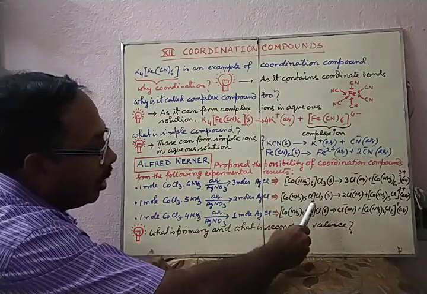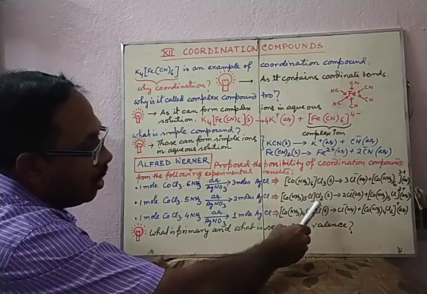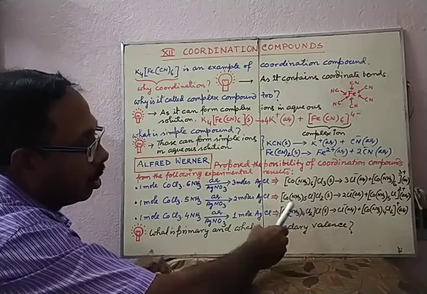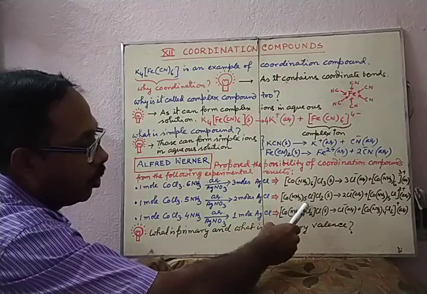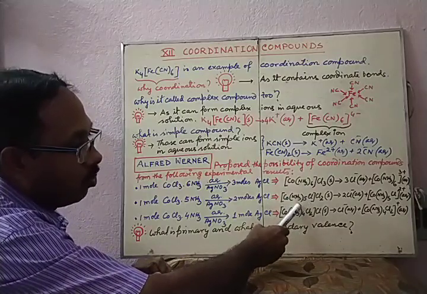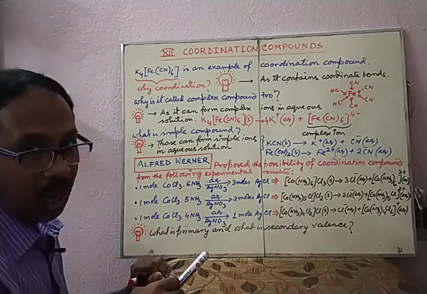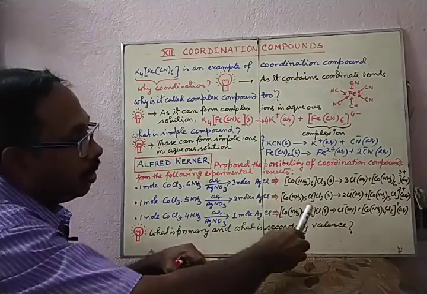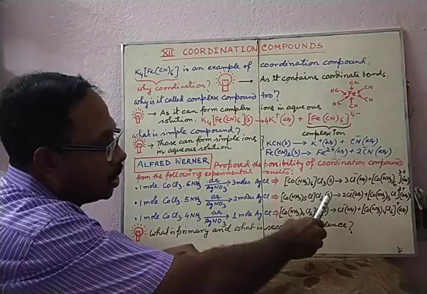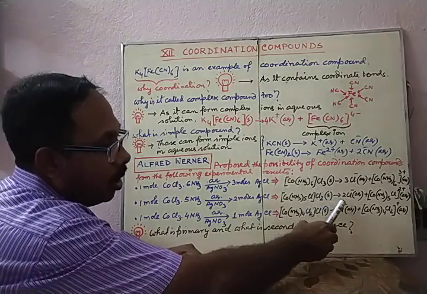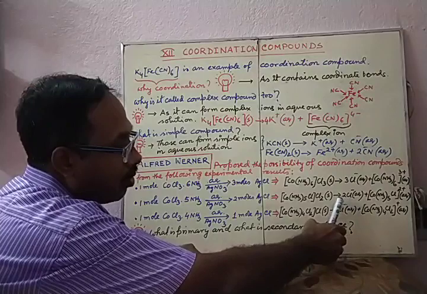Now here you find that 1 Cl atom is included in the coordination sphere along with 5 NH3 molecules. This Cl atom cannot form free Cl ions in aqueous solution. Therefore, only these 2 Cl atoms form chloride ions in aqueous solution.